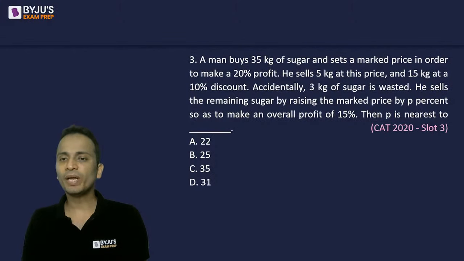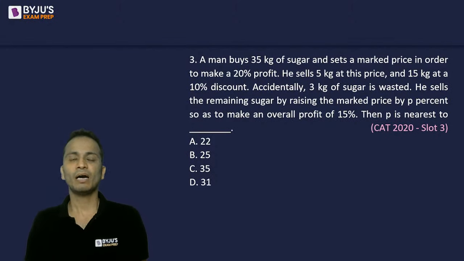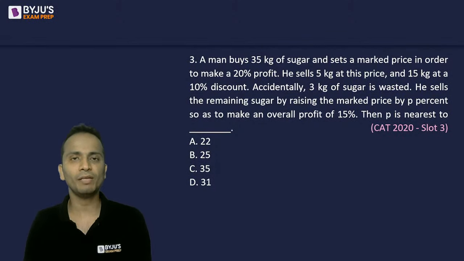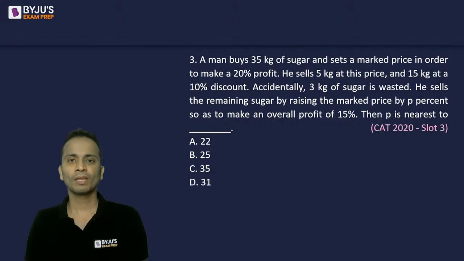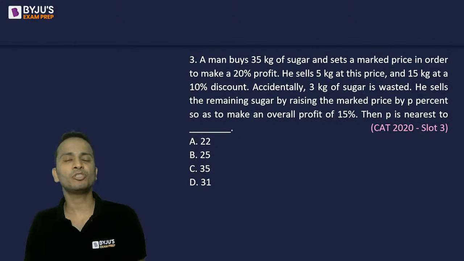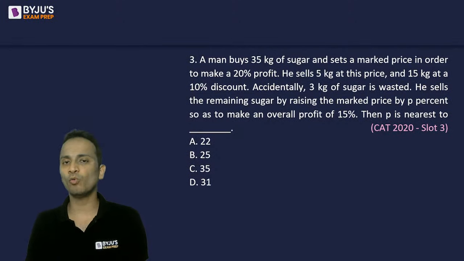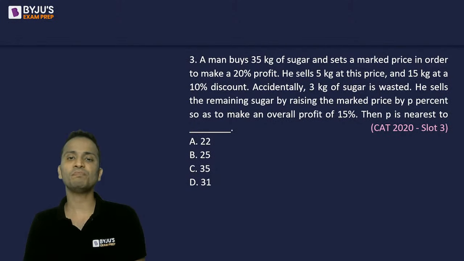Now again CAT 2020, but slot number 3. A man buys 35 kg of sugar and sets a mark price in order to make 20% profit. Now he sells 5 kg at this price, 15 kg at 10% discount. Accidentally, 3 kg of sugar is wasted, and he sells the remaining sugar by raising the mark price by P%, so as to make an overall profit of 15%. Then the value of P is nearest to which of the following options?